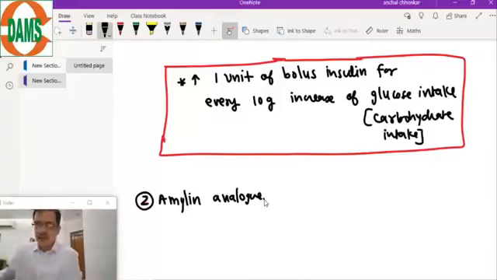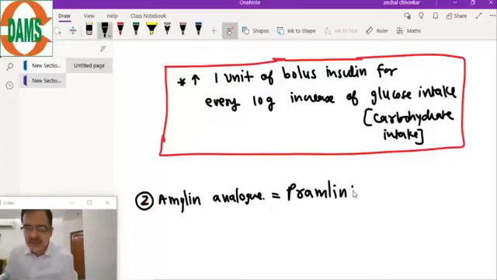Now coming to the amylin analog, and this is the only other pharmacotherapy indicated in type 1 diabetes after insulin. So this drug is given, and the mechanism of this drug is, this has 2 actions.